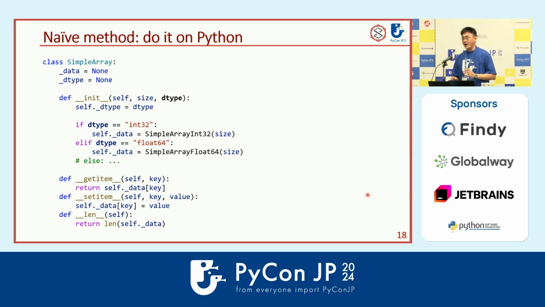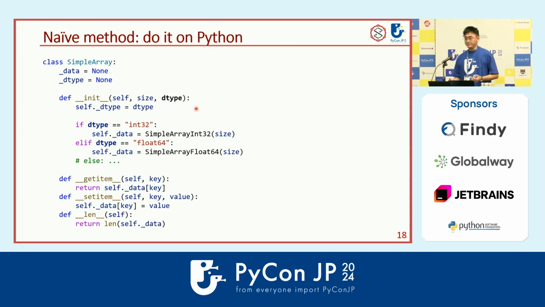To achieve the D-type, you may think, oh, then it's very simple. We can just make it in Python because Python is powerful. It can do anything. So we just have a wrapper on the Python side. And you see, I just defined a Python class called simple array with the data and the D-type. The data here is like a data holder that will hold the array. And in the constructor, you will see I just have the D-type in the argument.